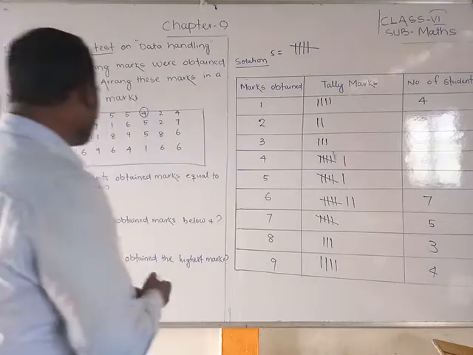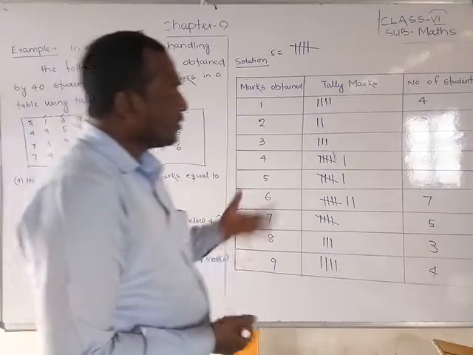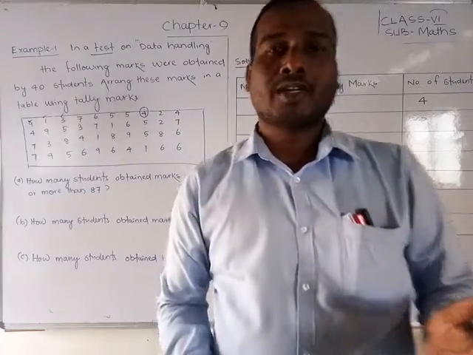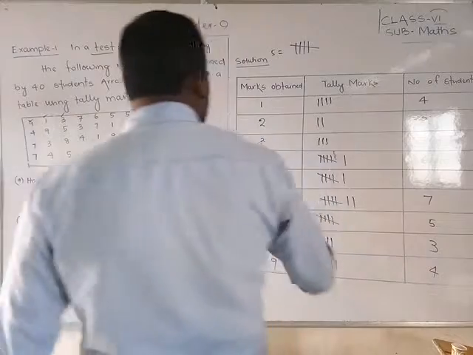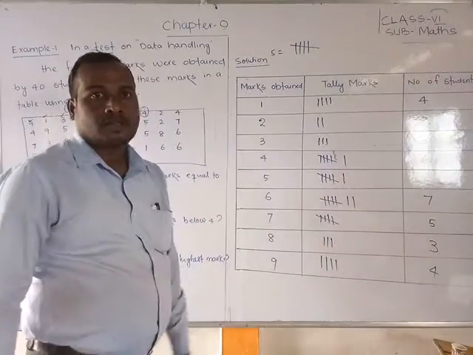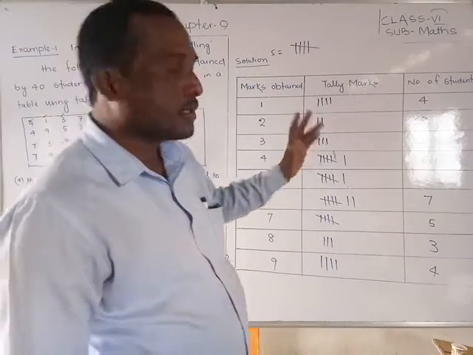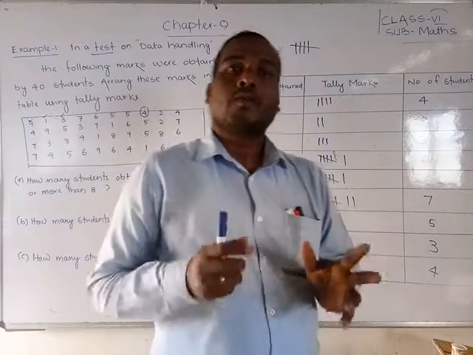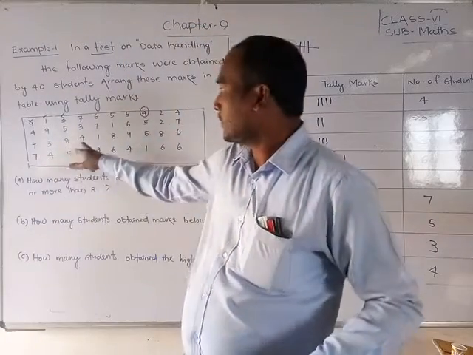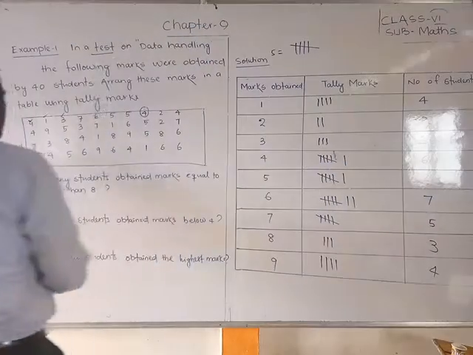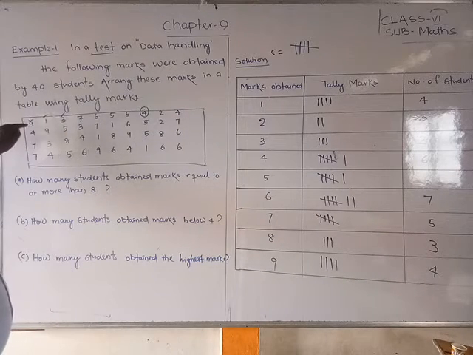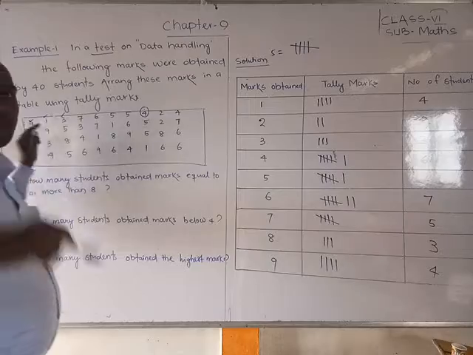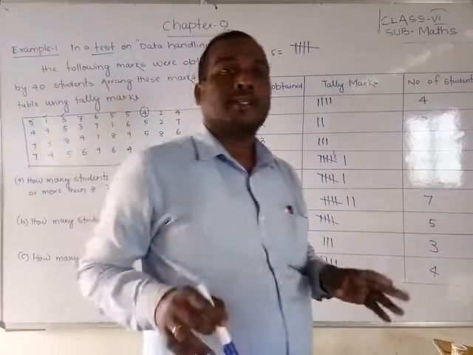So now friends, we will see the questions about that. Okay. So now friends, these are the tally marks. Okay. So how should we make them? Did you understand? Whenever we are checking the data, you should check very carefully by columns or rows, it does not matter, but don't repeat the data. Okay.